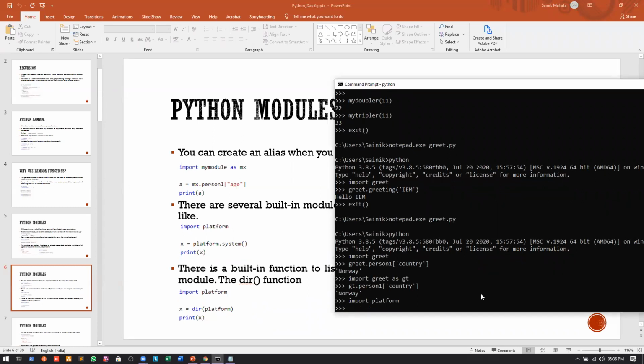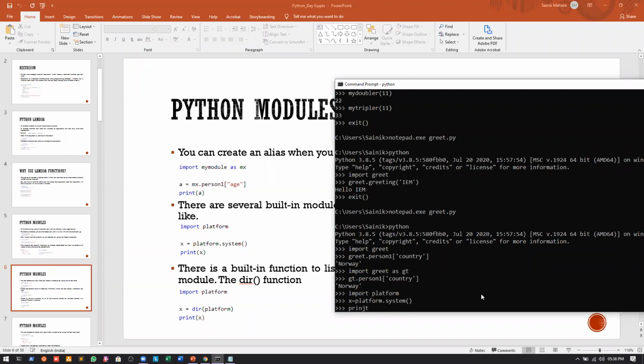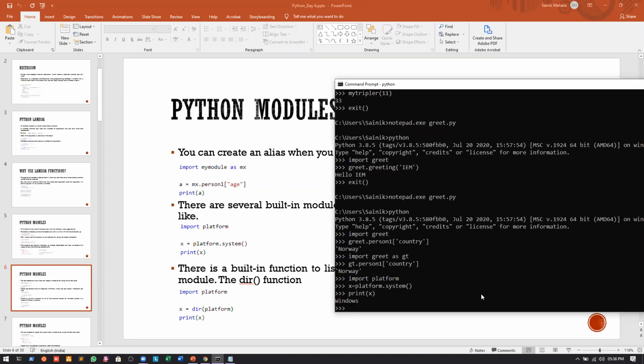And if I write x equal to platform dot system, where system is a function inside this platform module, and let us print x and see what happens. You can see that it will show me the name of the OS that I'm using. Also there's a dir function. What is this dir function?